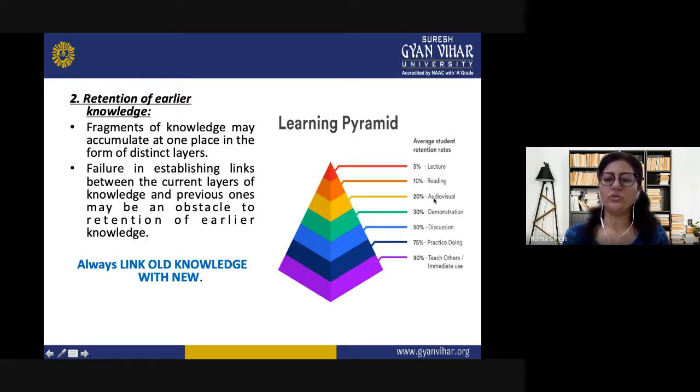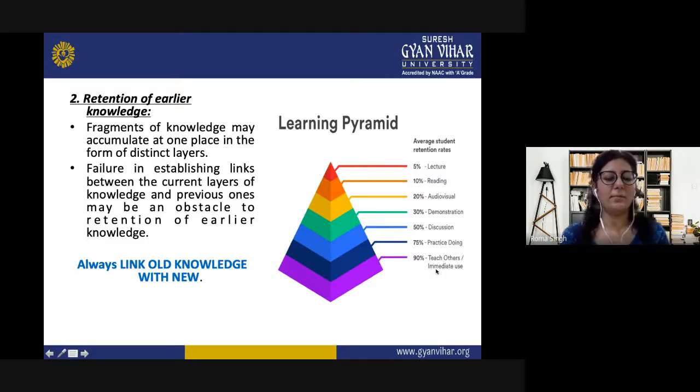If some audio visual part is shown to them, then 20%. And if demonstration is done, then maybe their mind will retain up to 30%. If discussion is done, then it will lead to 50%. And if they have to do also, learning by doing is done, then it is 75%.